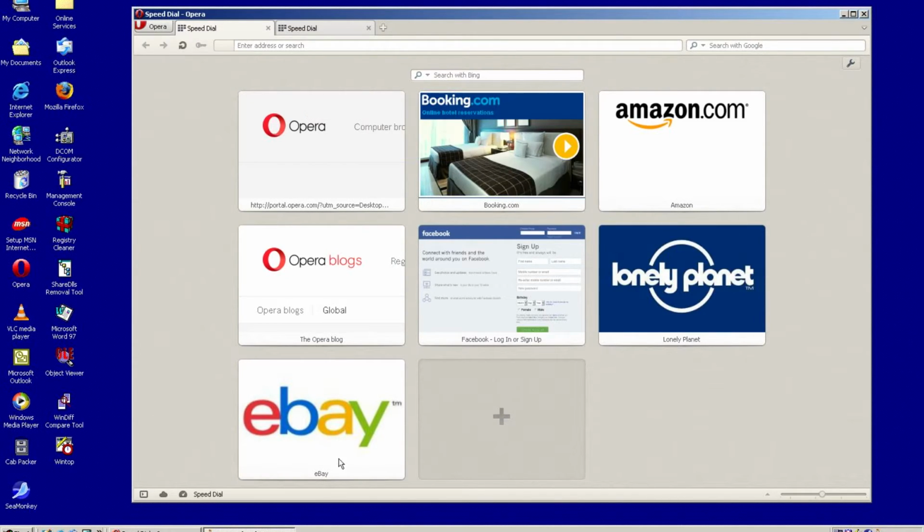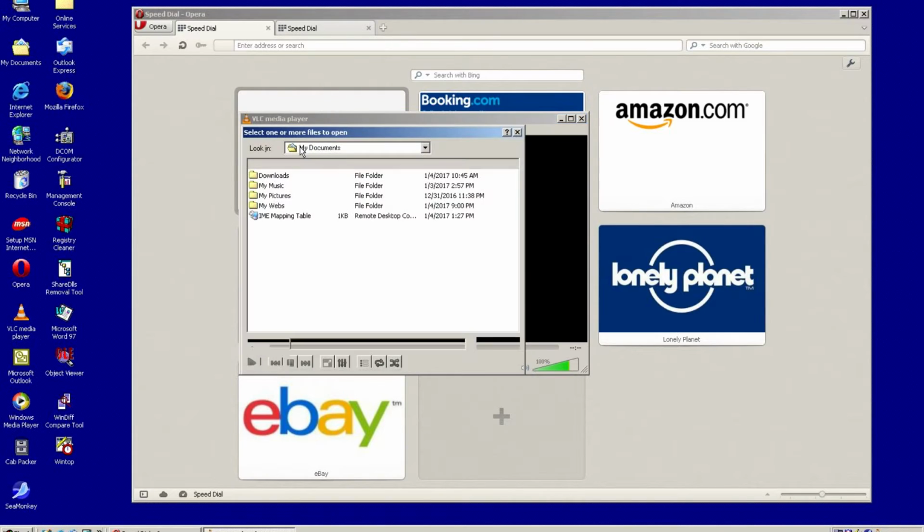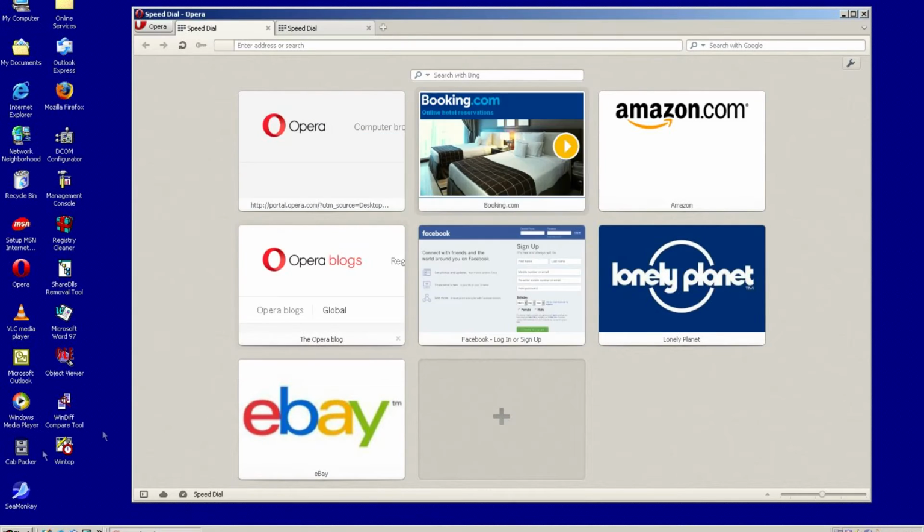Well, I guess not. Anyways, VLC Media Player is a media player and allows you to open up a lot of media files. Pretty much any media files. You can see you got a large variety of files like MP4, AVI, and pretty much any video file or audio file will be able to run with this. And it's way superior to the original Windows Media Player.